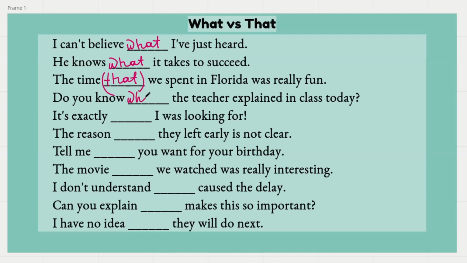So we need what. It's exactly gap I was looking for. It's exactly what. It's exactly the thing I was looking for. You can replace what. The reason gap they left early is not clear. The reason that they left early is not clear. You can omit it. The reason they left early is not clear.